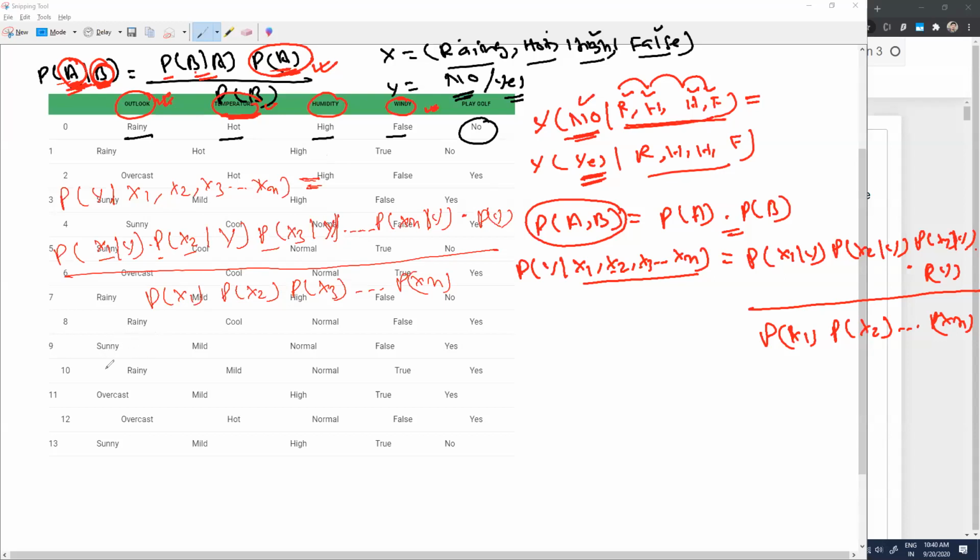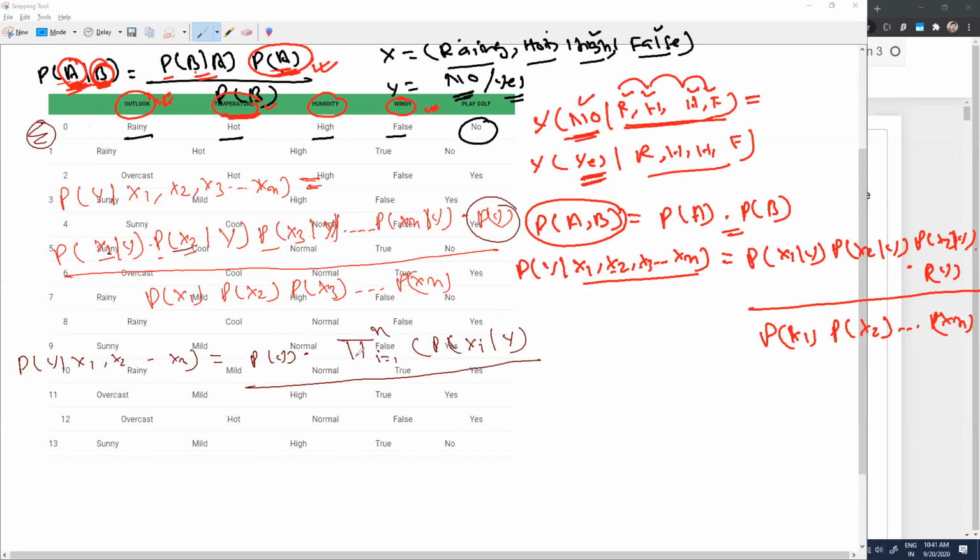So if I have to rewrite this entire thing, I can try to rewrite it this way: the probability of Y when x1, x2, xn have already happened is equal to the probability of Y, a factor I consider, into a multiplication. You must be aware of a summation symbol, a sigma symbol. So this is something called a product symbol, the product of i equal to 1 till n, and the probability of xi given Y, because x1, x2, x3, xn is what we have.